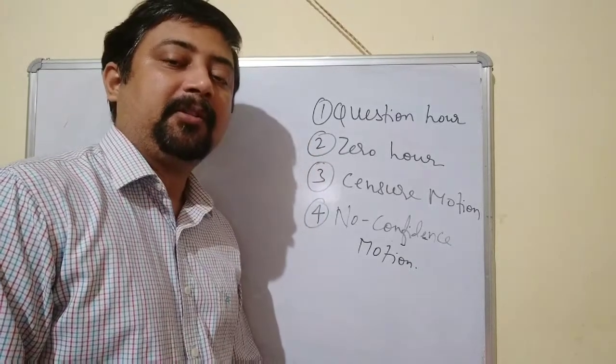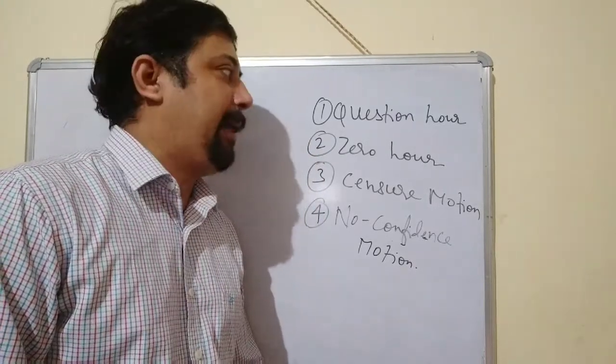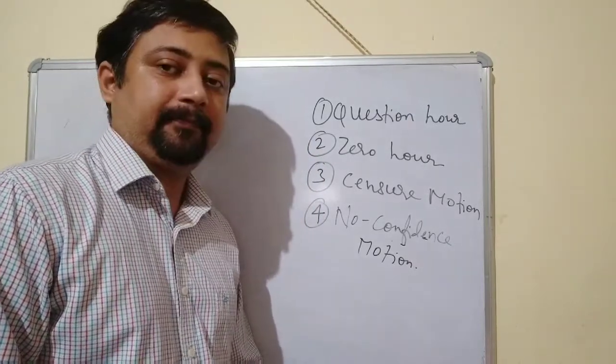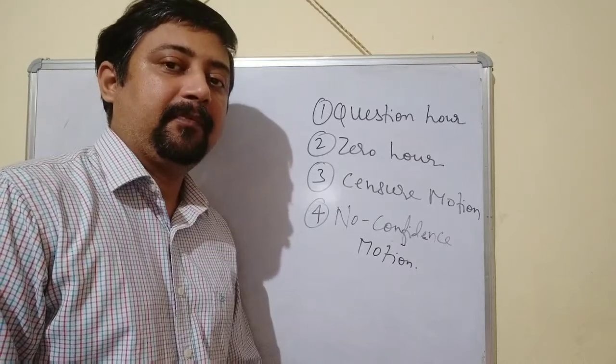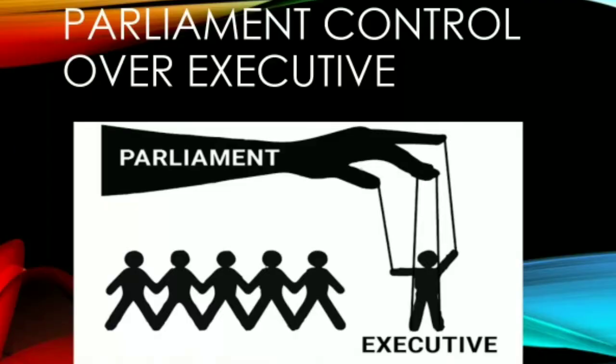Good morning, students. This is the fifth video of the chapter Why Do We Need a Parliament? And we were discussing the role of Parliament. In the last video, we discussed the composition of both houses of Parliament. We discussed the role of Parliament in terms of Lok Sabha and Rajya Sabha.